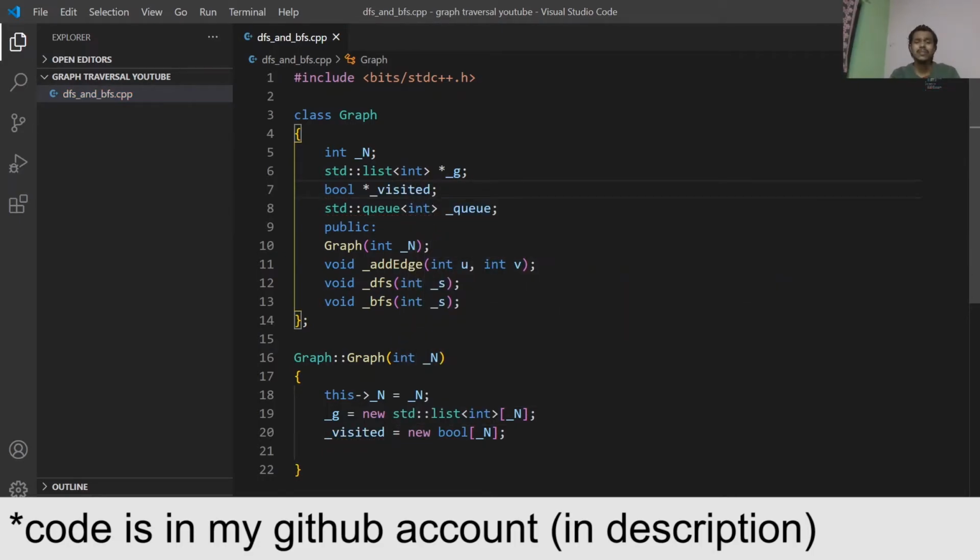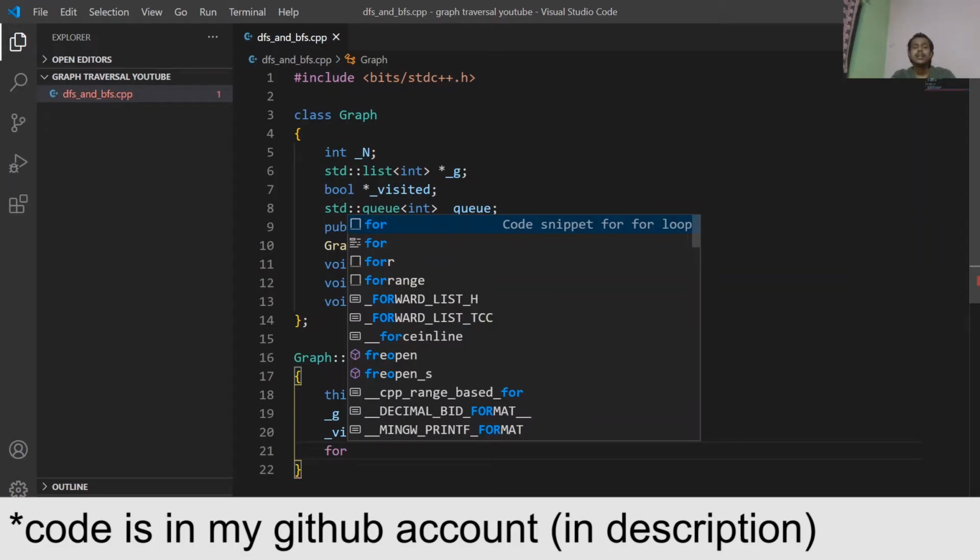So that was the visited array, and after that we will fill all the values of the array as false at the start, because at the start none of the nodes is visited.